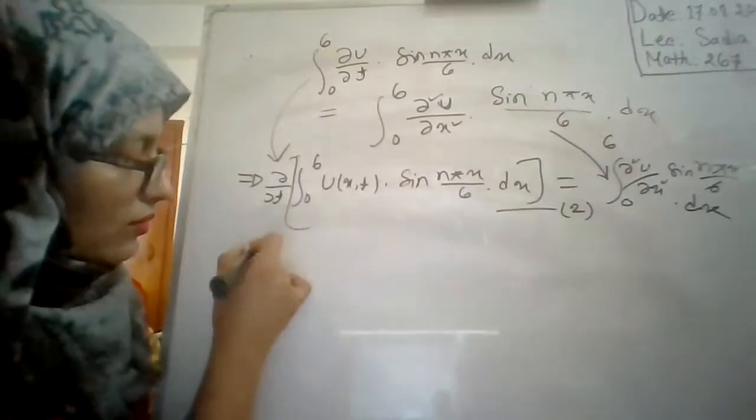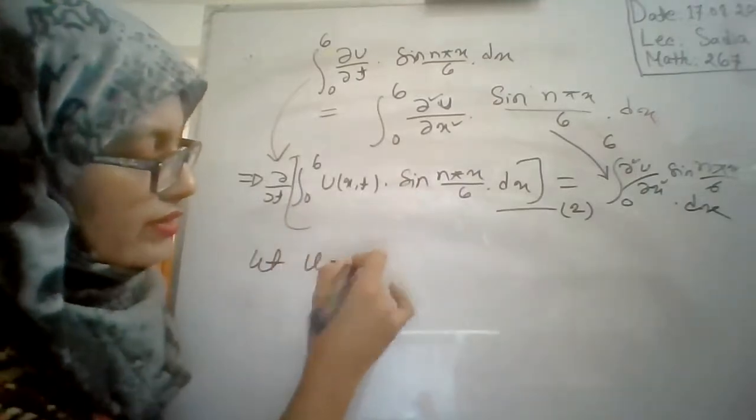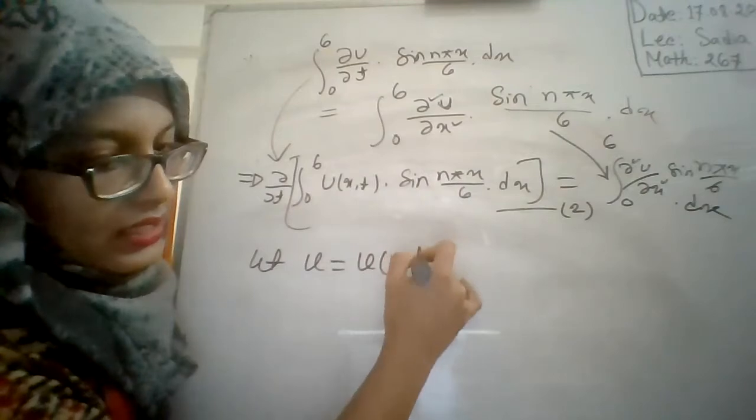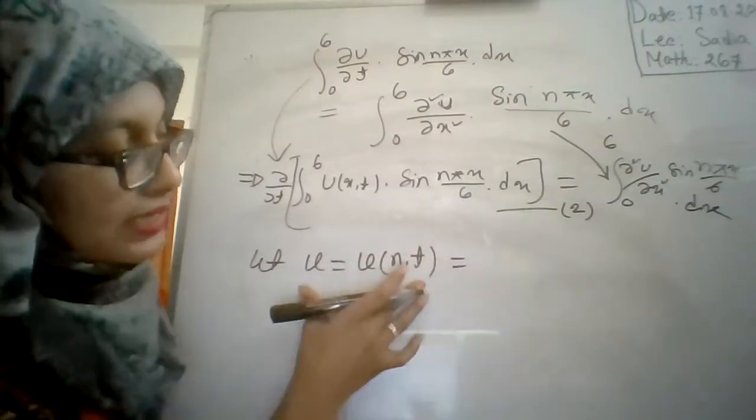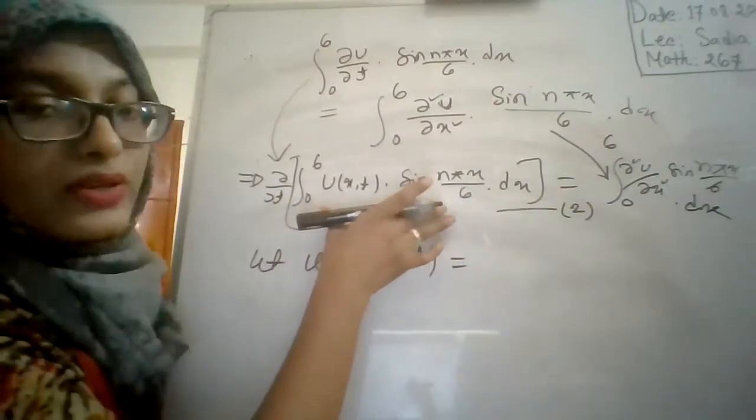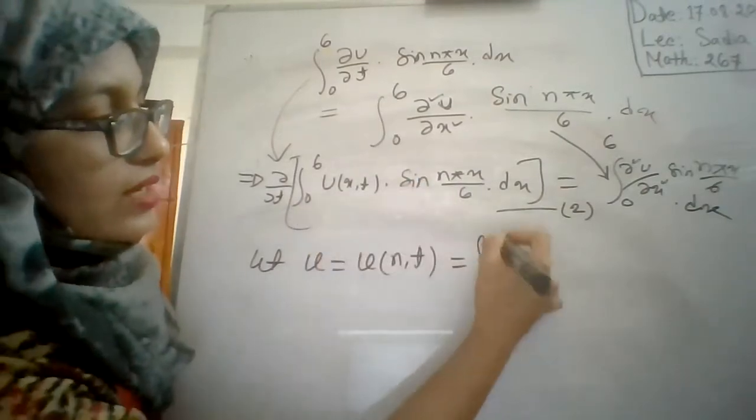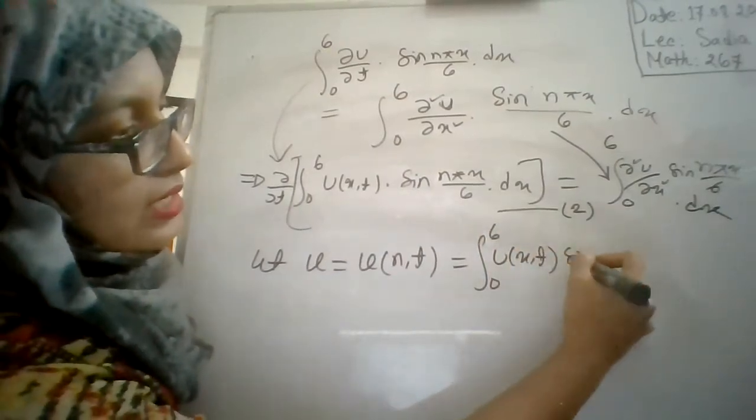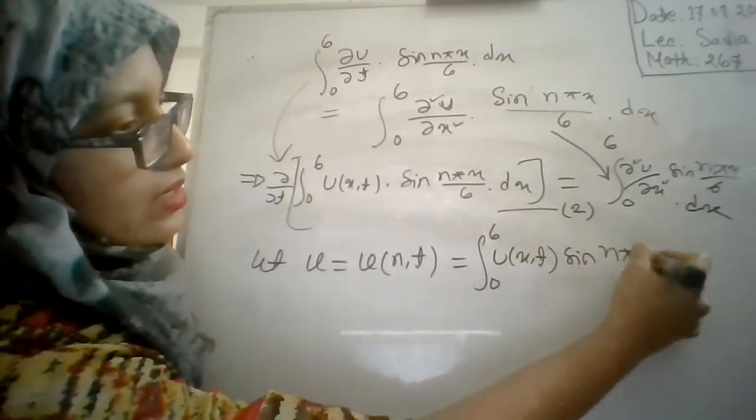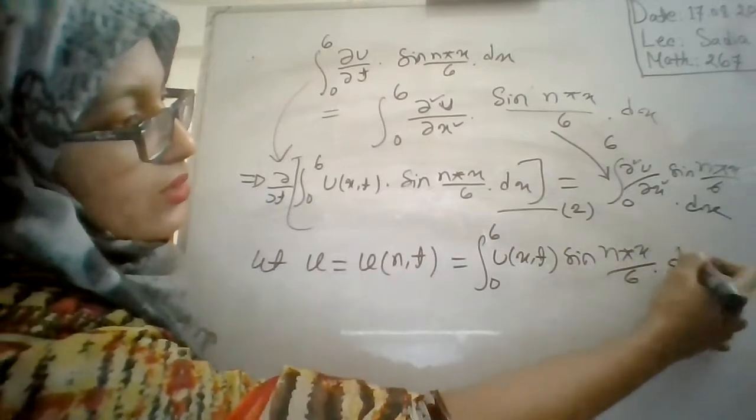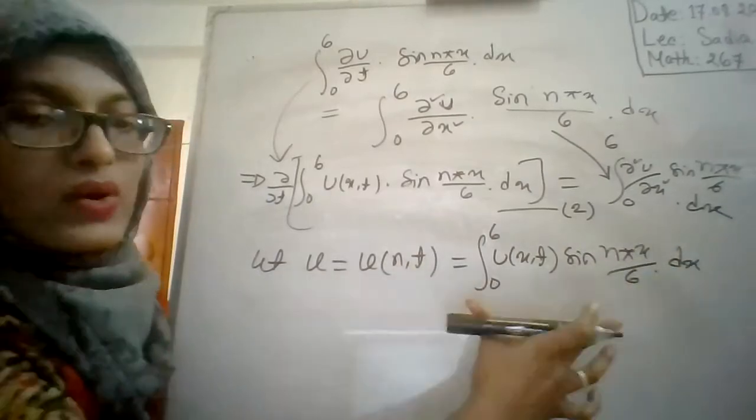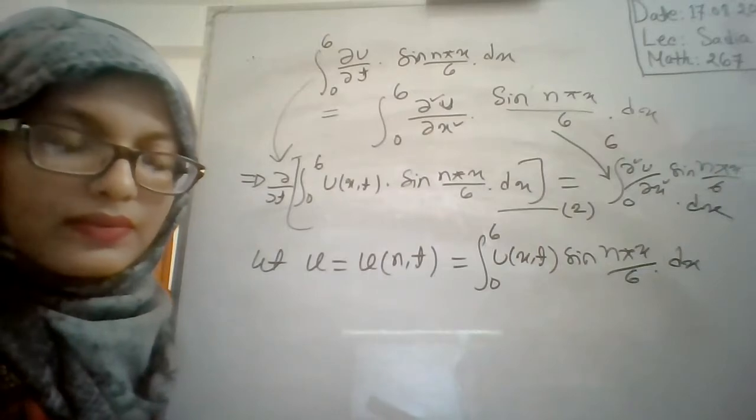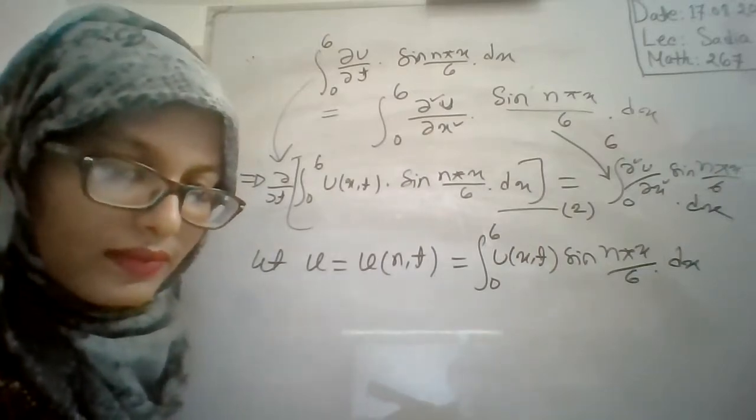Now we'll consider u as a function of n comma t, and it is equal to the left side of equation 2. That means the integral from 0 to 6 of u(x, t) sine(n pi x by 6) dx. We are considering u equal to this, right? I can understand from where it came. U is a function of n comma t, ma'am, or x.